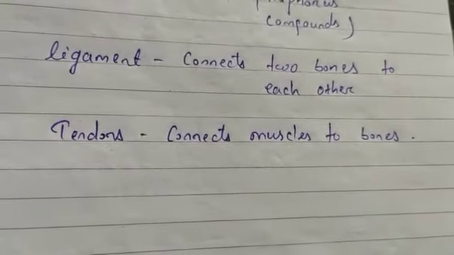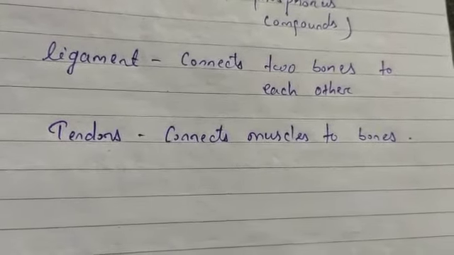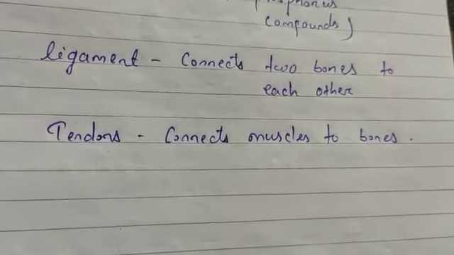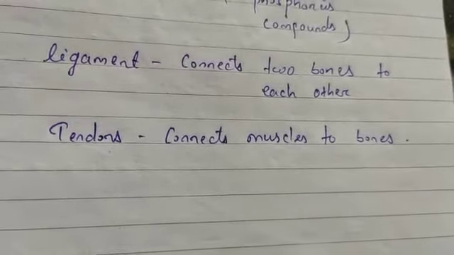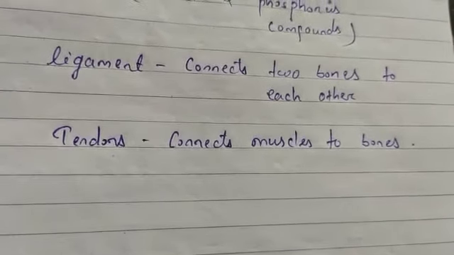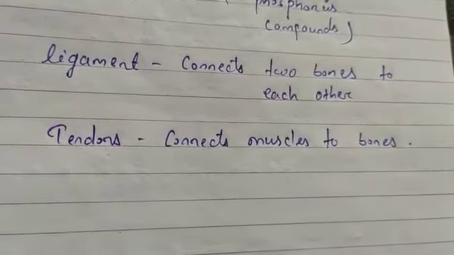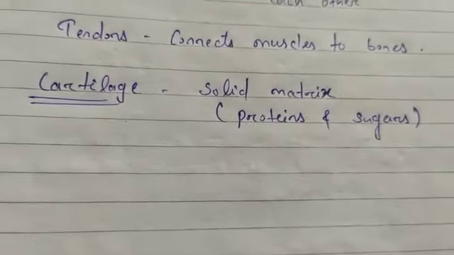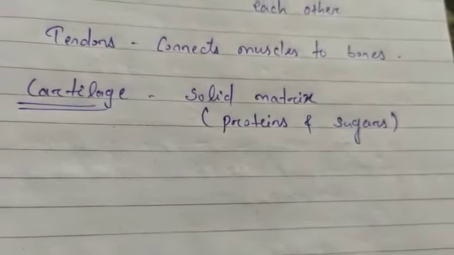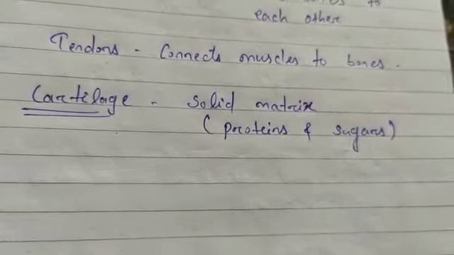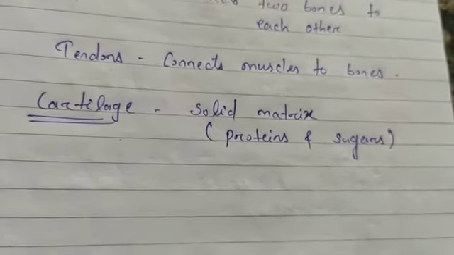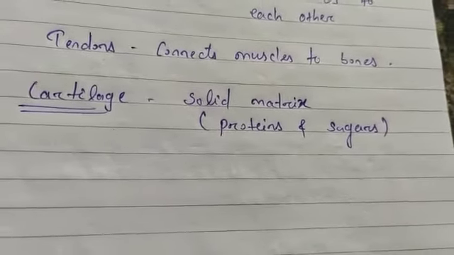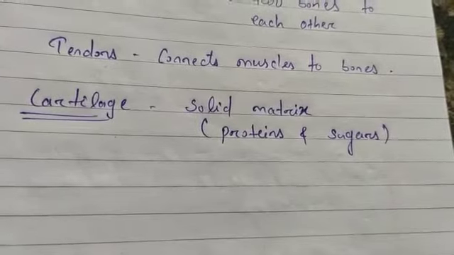If we consider another type of connective tissue, then we can say cartilage. Cartilage is also another type of connective tissue which has widely spaced cells. Cartilage has a solid matrix which is composed of proteins and sugars. The solid matrix of cartilage smoothens bone surfaces at joints and is also present in the nose, ear, trachea and larynx. You can see your nose and ear, these are very soft.